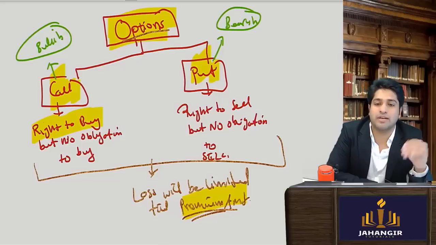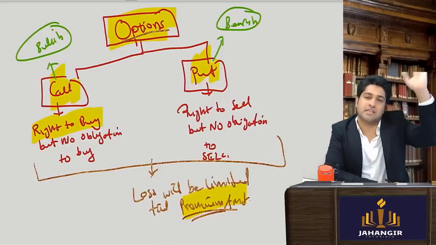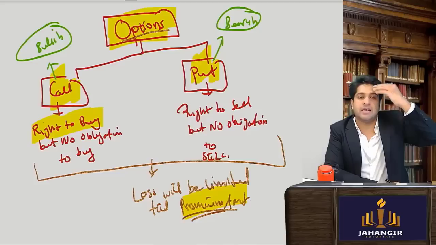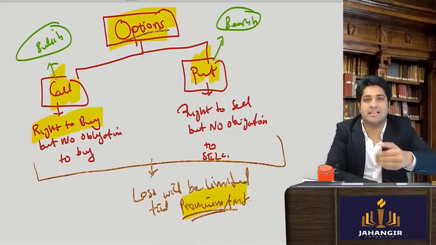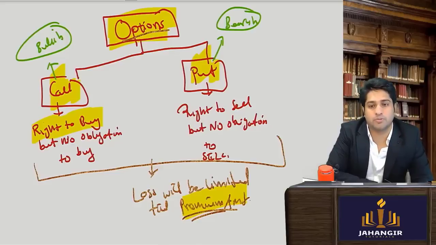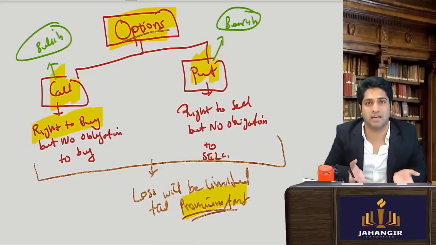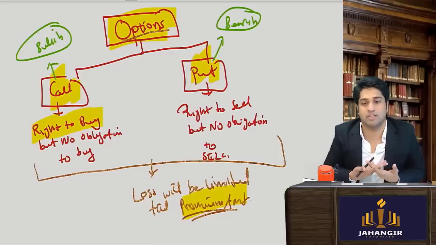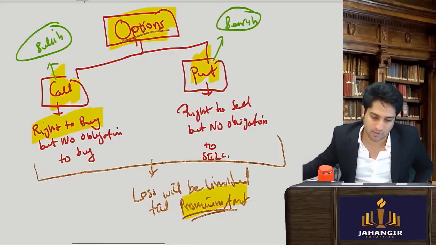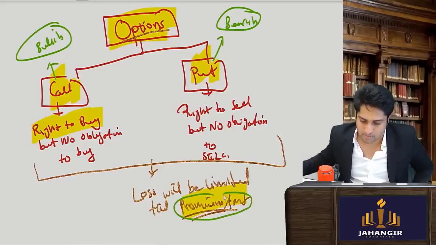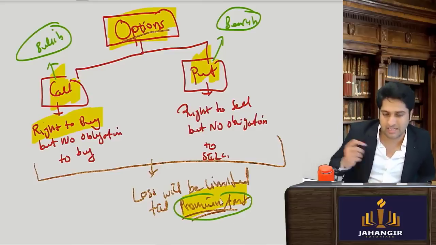Now market was going down, I bought a put option and suddenly it reversed and started going up. And it started going up abnormally high. So will I exercise the option? I'll say नहीं, put option तो कोई value ही नहीं रहा, कुछ मतलब ही नहीं है put option का. But can the loss be unlimited or till premium amount? Premium amount only.